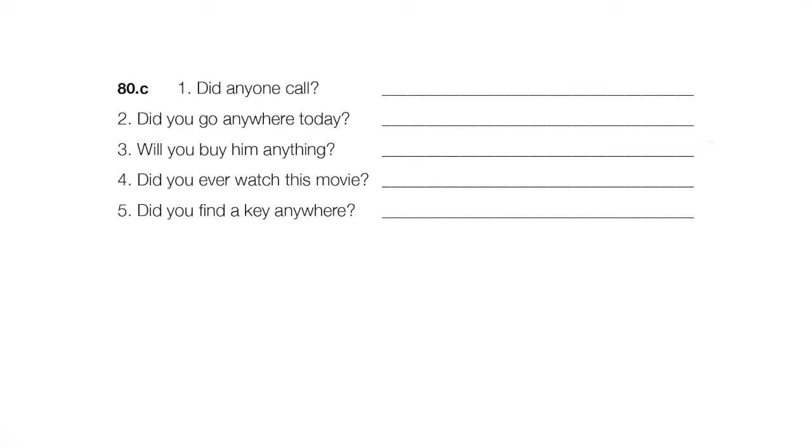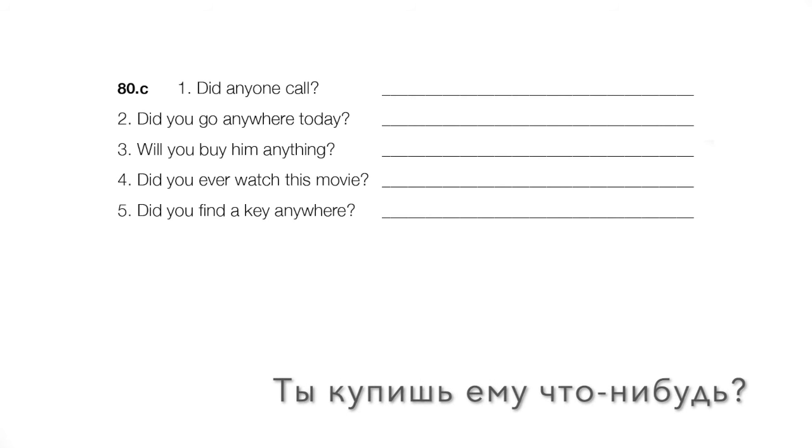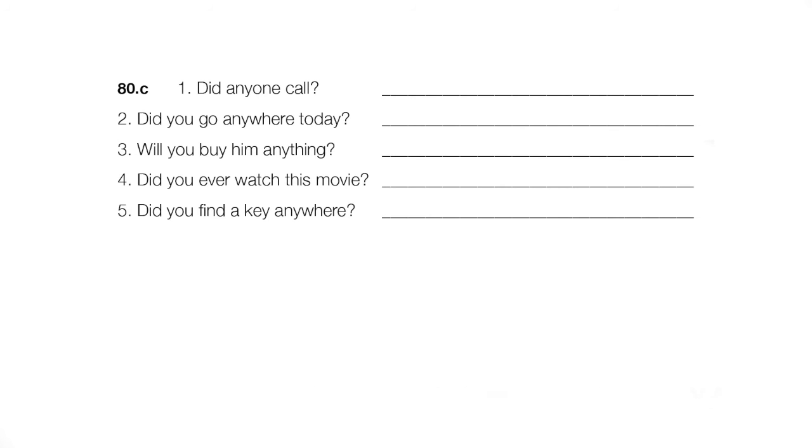So we get нибудь. Will you buy him anything? А ты купишь ему что-нибудь? Or ты ему купишь что-нибудь? Number 4. Did you ever watch this movie? Вы когда-нибудь смотрели этот фильм? Right? Когда-нибудь, right? Again, with the question, we can be pretty sure we're going to get нибудь. The point of the question is, has the person ever watched this movie at all? Yes or no?